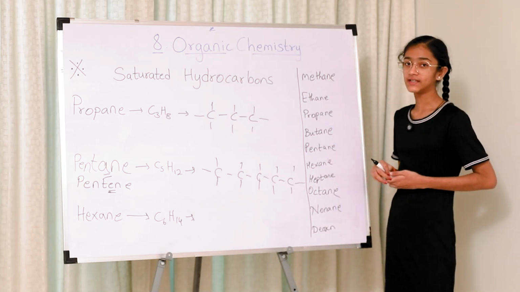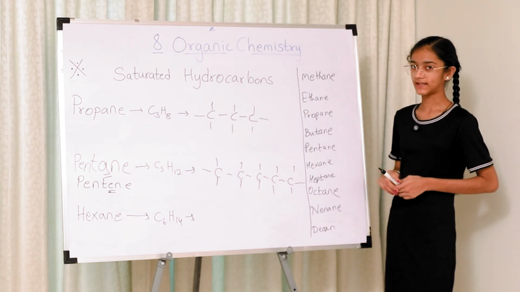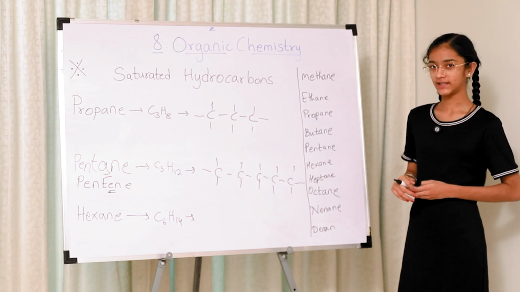The 11th one is called undecane and the 12th one is dodecane.